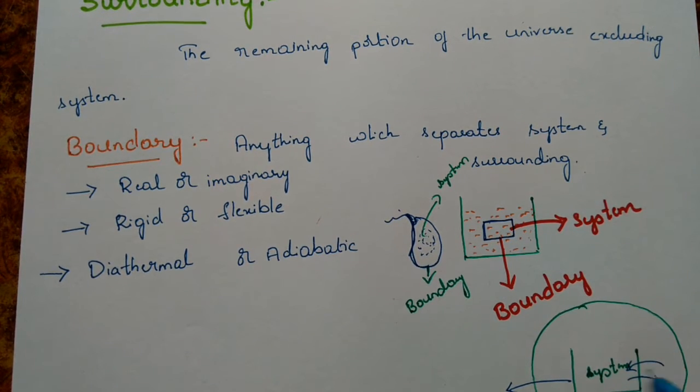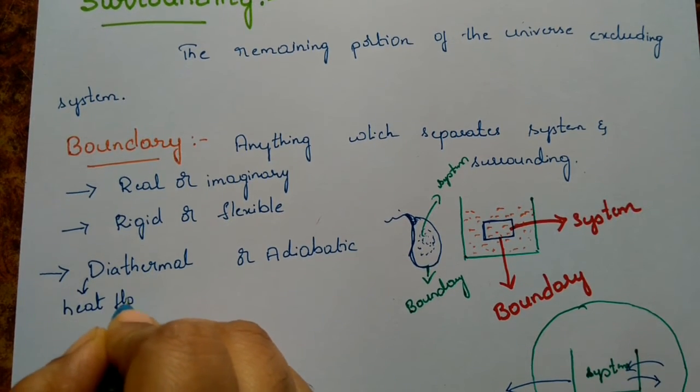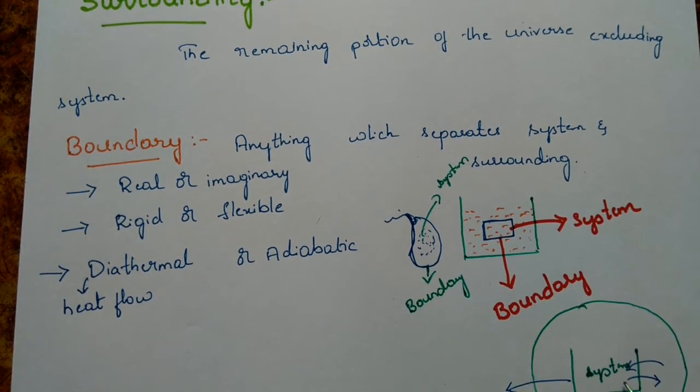So if heat exchange is taking place between system and surrounding, it should happen through the walls. If the walls allow the system to pass the heat to the surrounding, then only the heat exchange may take place. If the boundary is able to do heat exchange or allow heat flow, then such kind of boundaries are called diathermal boundaries. Clear? That is, heat can flow from system to surrounding or from surrounding to system.